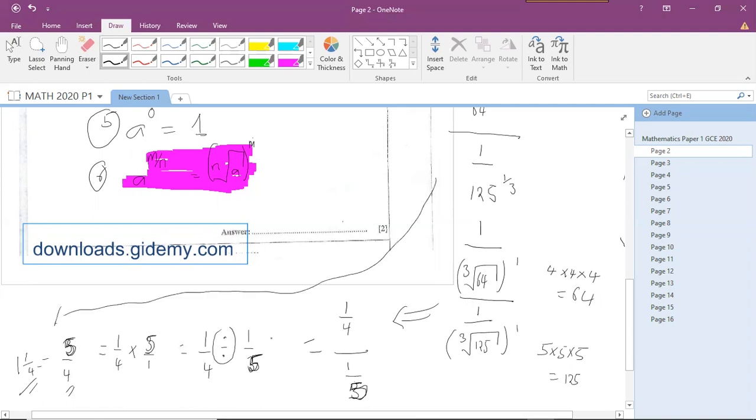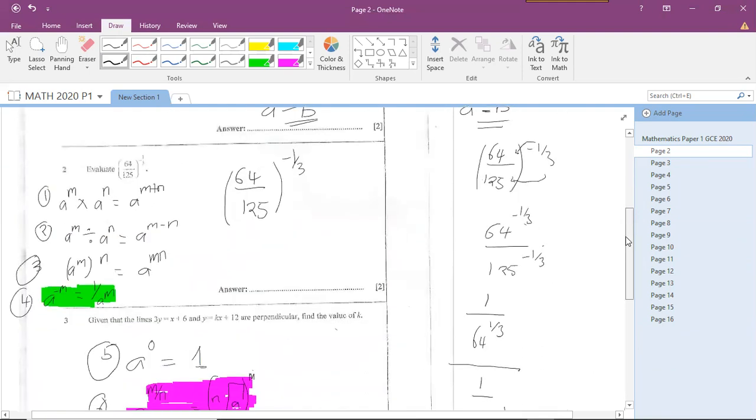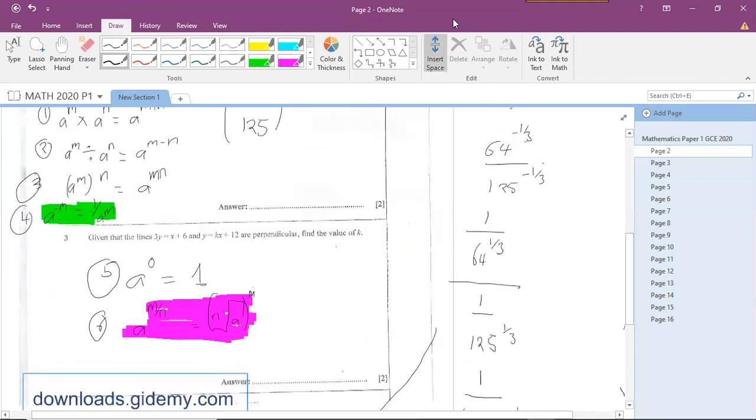And how did we get to the final answer? We just simply manipulated the rules of indices. So I urge you to just repeat these rules and then try to solve this question once more. So our answer here is 5 over 4, or a whole 1 over 4. Okay.